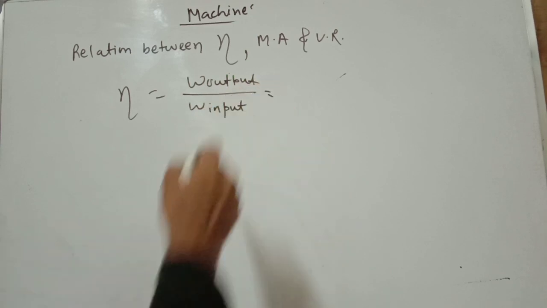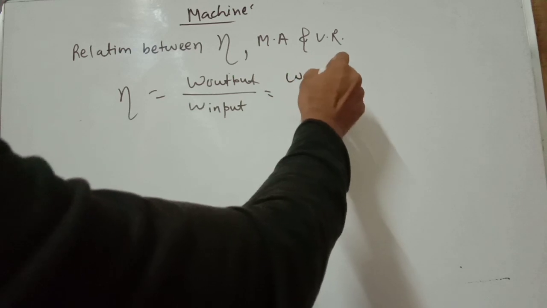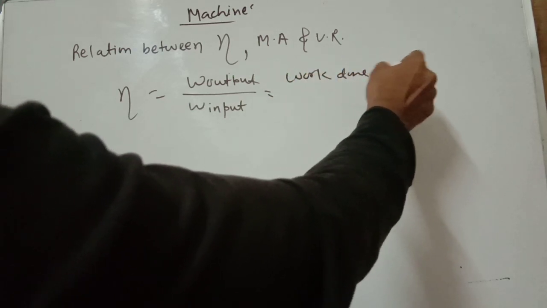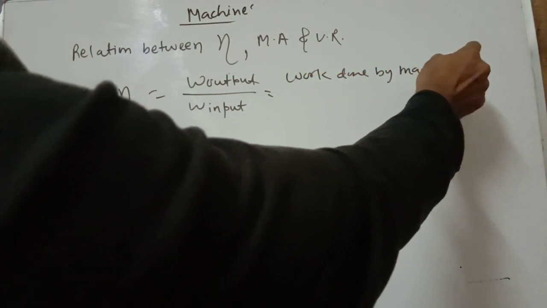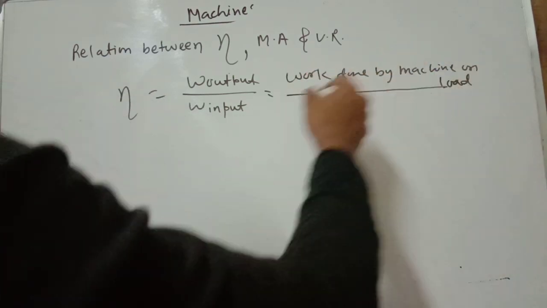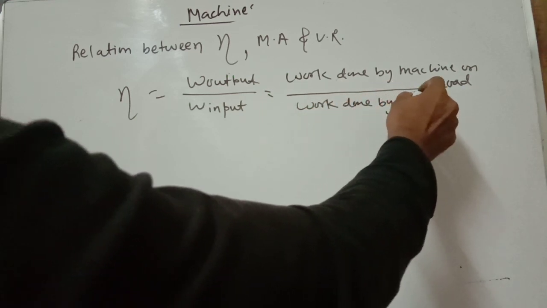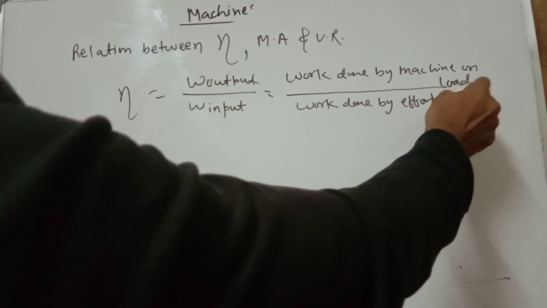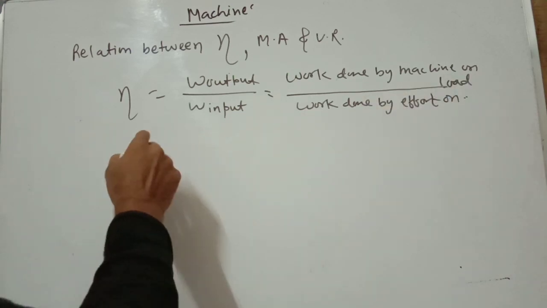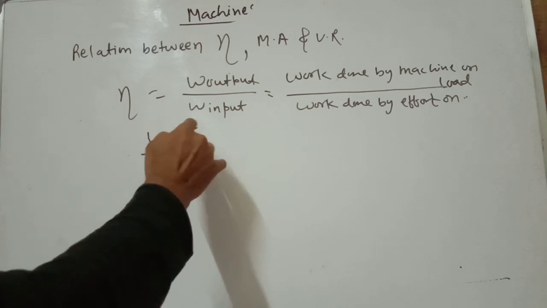Work output is work done by the machine on the load, or resistive force, and work input is work done by the effort on the machine. We know that work done is force into displacement.